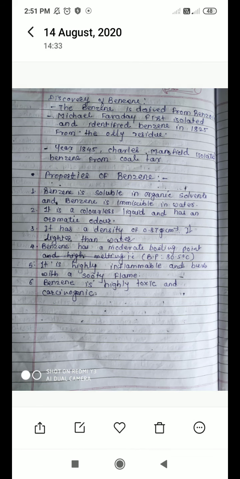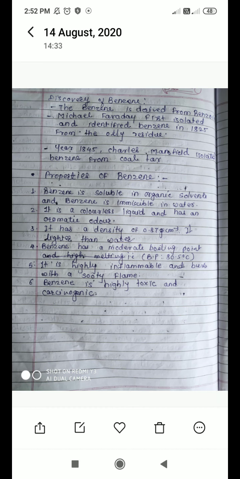Benzene is a cyclic, aromatic ring structure, but it can be soluble in ethanol because it contains a carbon-hydrogen bond in its molecular formula. So this is the one rule: like dissolves like.